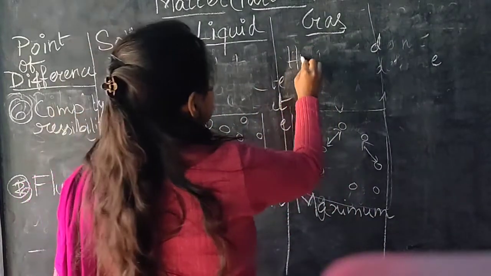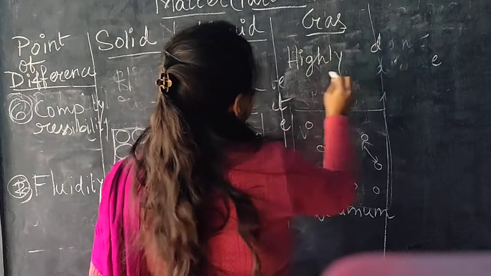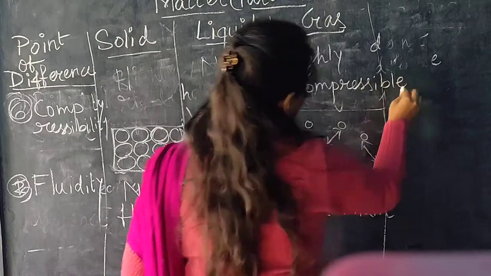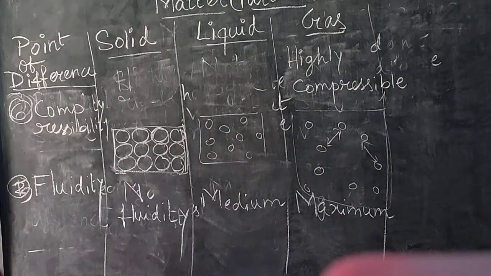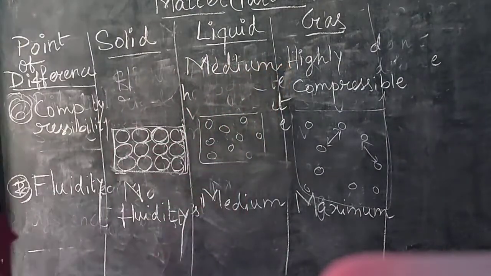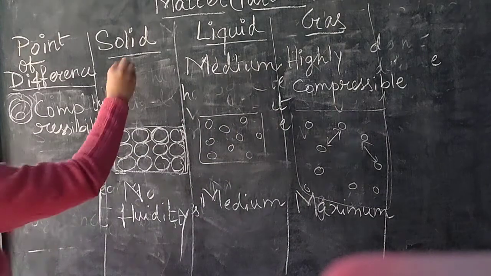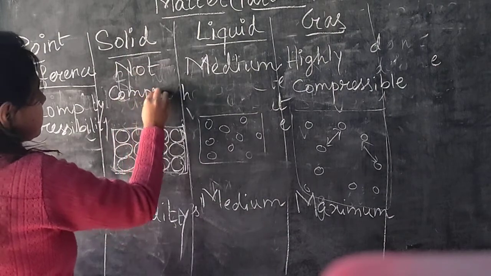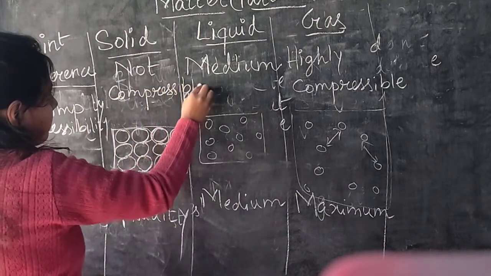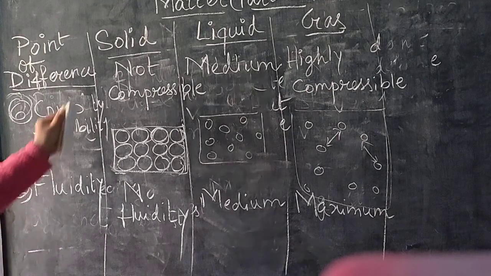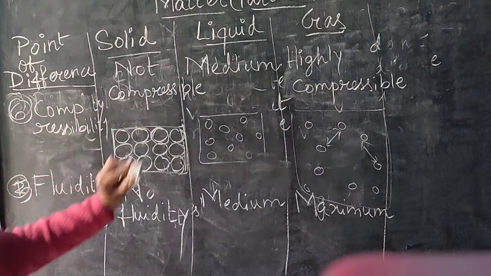Okay, gases are highly compressible. Now for liquid, again it is medium. The compressibility is medium here. Okay, and for solid, it is not at all compressible. Not compressible. But some solids can be compressible, that can vary from one solid to another. But in general, solids are not compressible.